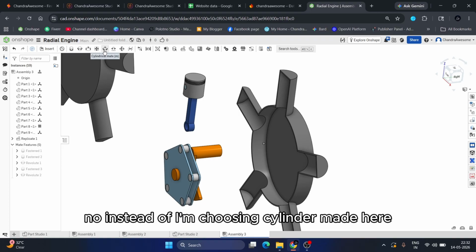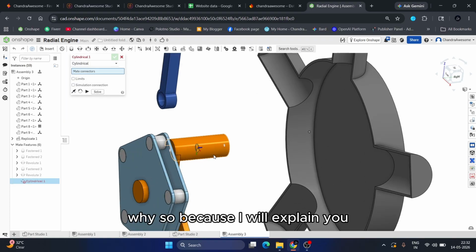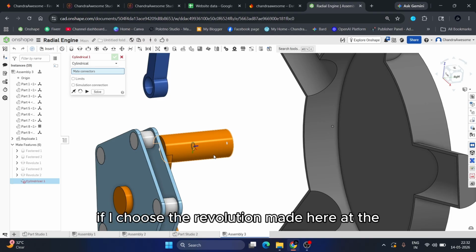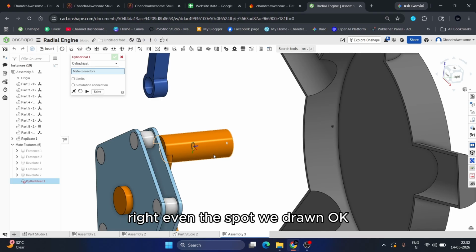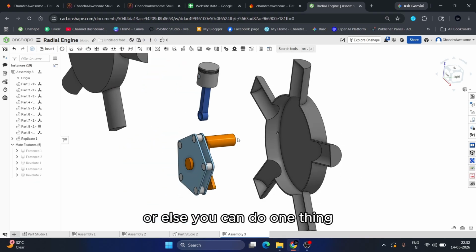Instead, I'm choosing the cylindrical mate here. Why so? Because I will explain. If I choose the revolute mate here, it may not be considered because we don't know the exact value from its center, even though we draw it. Or else you can do one thing.